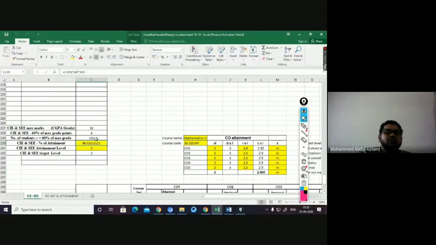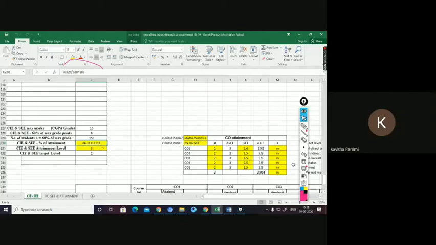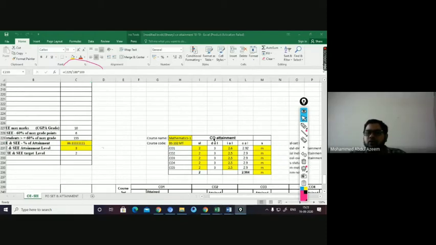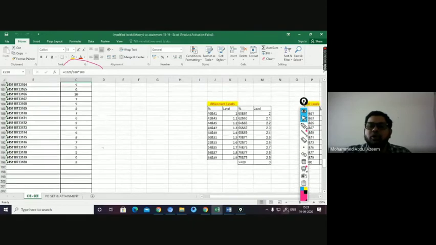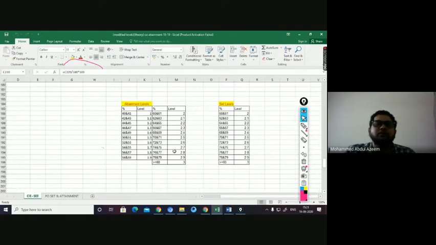Then you are going to calculate the attainment level. How do you calculate this? By taking this C229 divided by the number of students who have attempted the exam, 180, into 100. That will give you this percentage of attainment. And for percentage of attainment, there is also a table here. This is the attainment level table. So in this attainment level table, I got 80 here. 80 means it is 3, right?